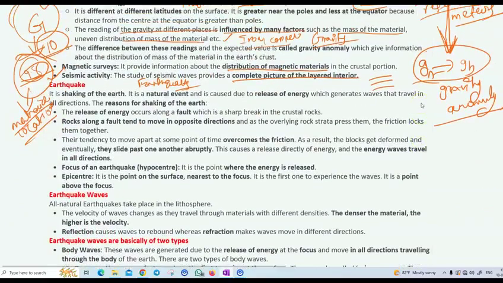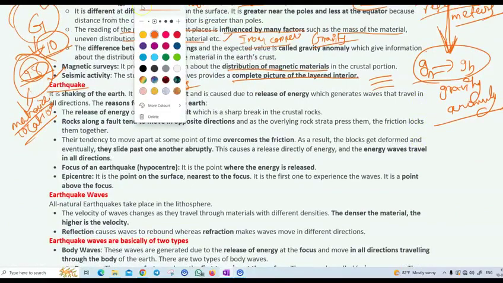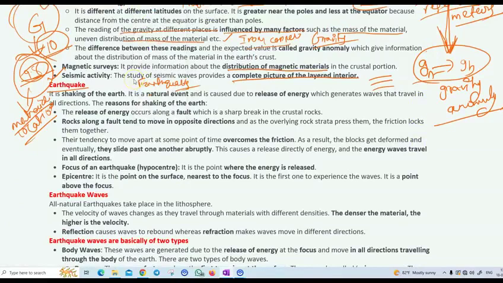So what is an earthquake? An earthquake is nothing but shaking of the earth. Basically, why do earthquakes happen and where do they mostly happen? Earthquakes mostly happen where the oceans and the earth crust meet.